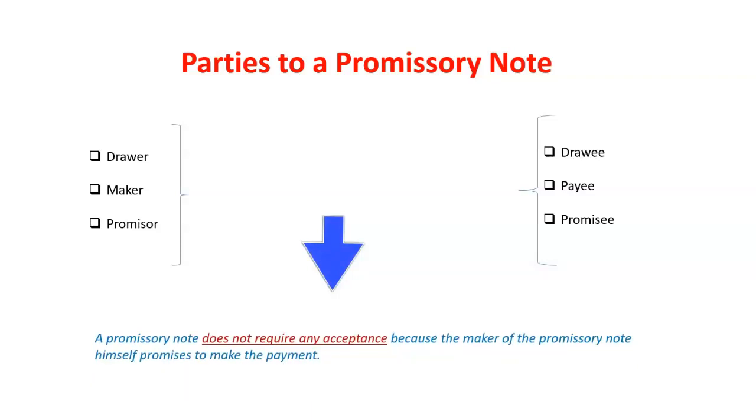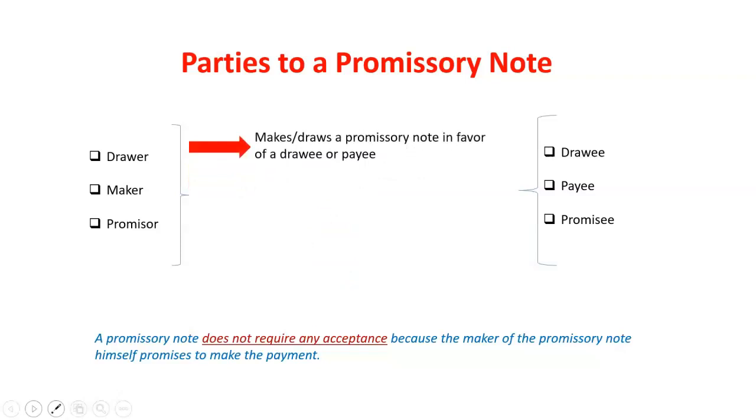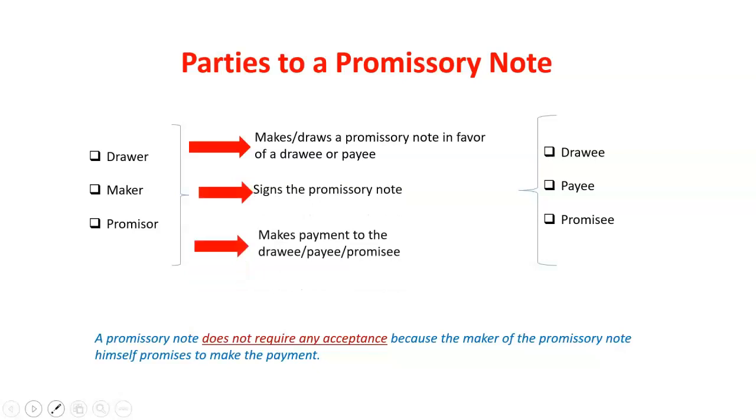In a nutshell, what does a maker of the promissory note do? Makes or draws a promissory note in favor of a drawee or payee, signs the promissory note, makes payment to the drawee or payee or promisee.